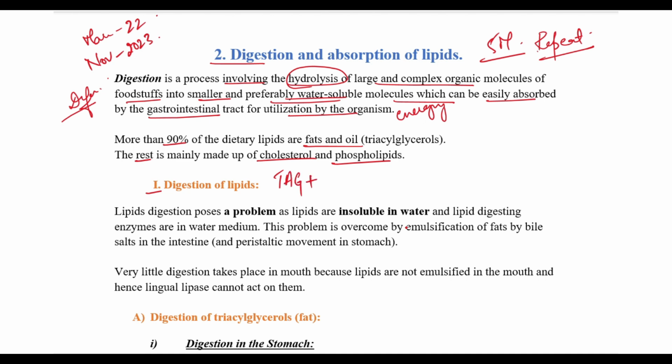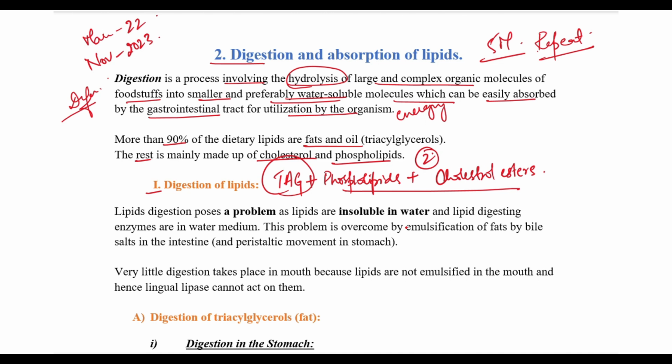Coming to the digestion of lipids, this includes digestion of triacylglycerols plus phospholipids plus cholesterol esters. This will be covered separately and these two will be covered together.